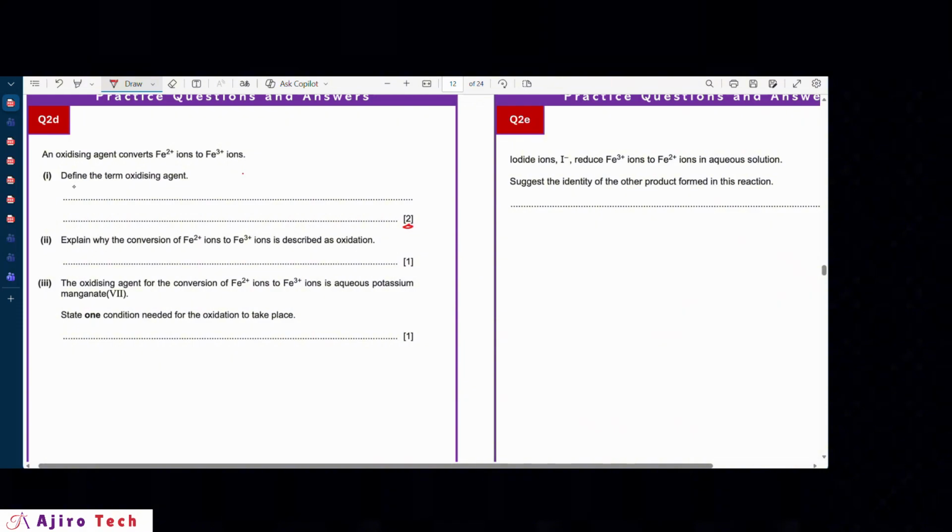So it is a substance that oxidizes another substance and is itself reduced.